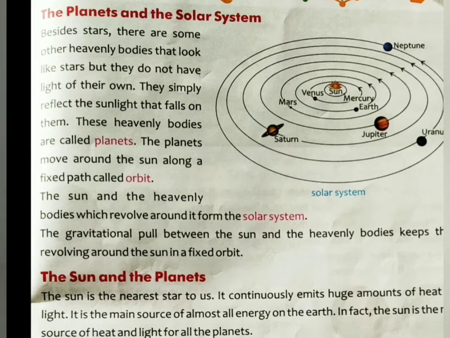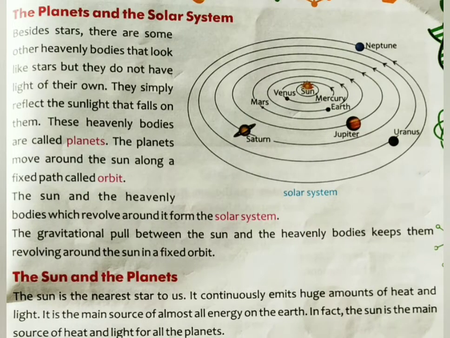So these heavenly bodies are called planets. Okay, what is a planet? Clear here? I repeat again. The heavenly bodies that are present in our solar system, but they don't have their own light, and they reflect the sunlight. You can see here they reflect the sunlight that falls on them. So such types of heavenly bodies are known as planets. Is that clear? Come ahead.